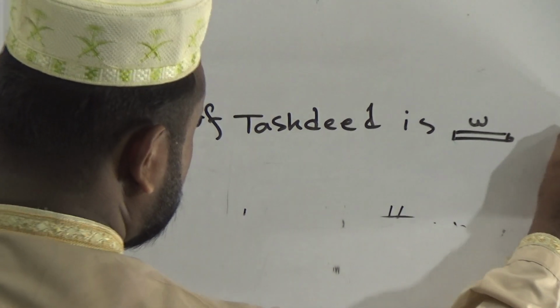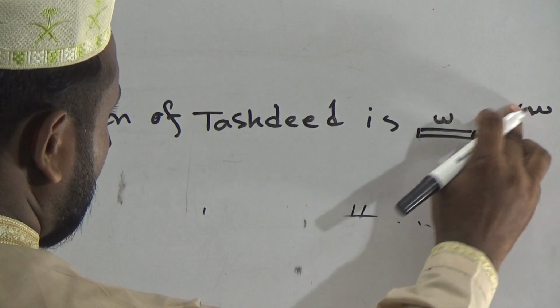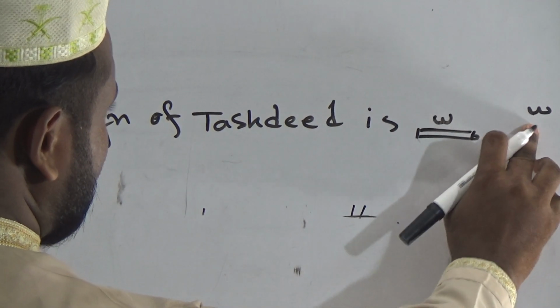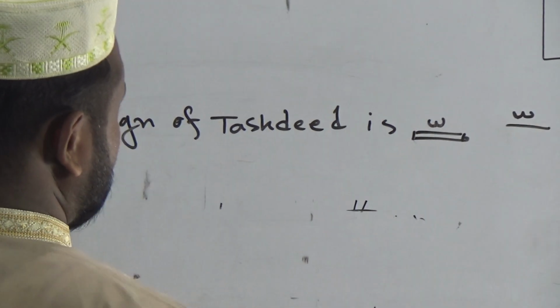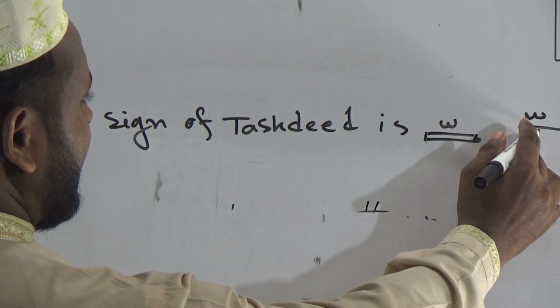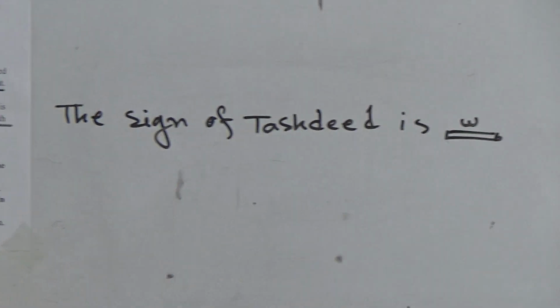We know that this is sin in Arabic. If we clean the belly of sin, then it will be tashdid. And it is also like a small w in English. This is the sign of tashdid.